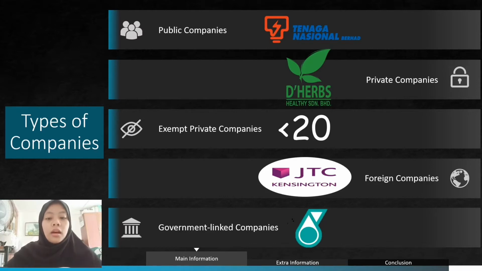Lastly, a government-linked company is defined as a company that has a primary commercial objective and in which the Malaysian government has a direct controlling stake. For example, Petronas.